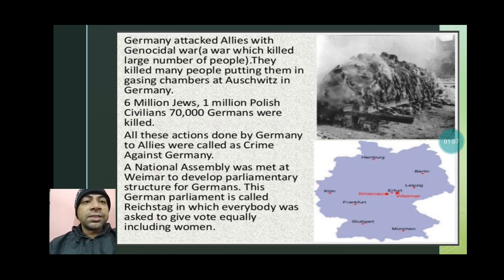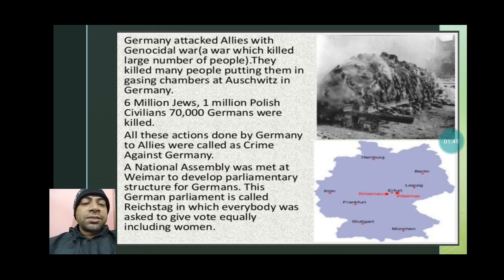So when the war started, what method did Germany adopt against their enemy? Whatever territory they were conquering, they were killing the people in mass numbers. So that was called genocidal war. They were putting them in the gas chamber so that they could kill millions or thousands of people together. 6 million Jews, 1 million Polish civilians, 70,000 Germans were killed because, as I told previously, Hitler hated non-Aryan people, and especially his target was the Jew community.